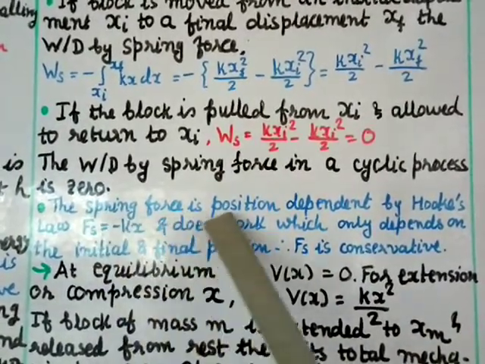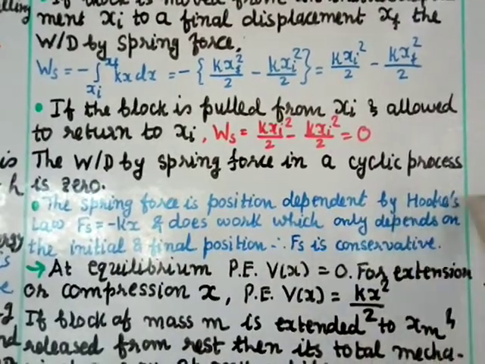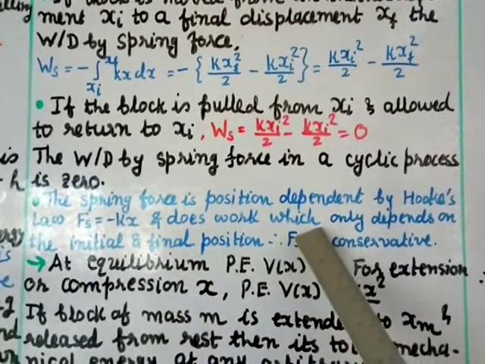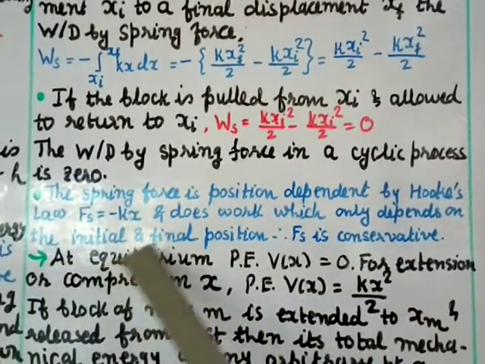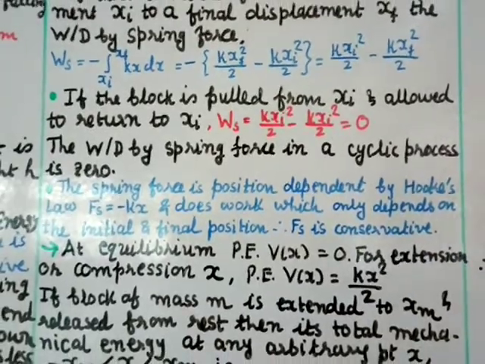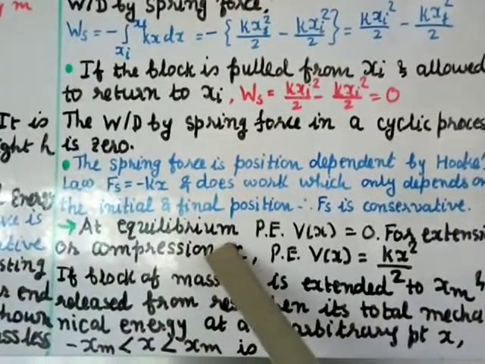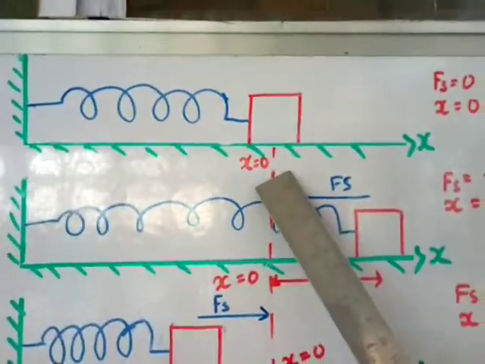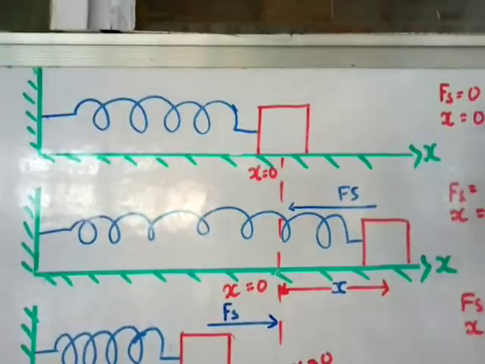The spring force is position dependent by Hooke's law, that is Fs equal to minus kx, and it does work which depends only on the initial and final position. Therefore, Fs is conservative. That means the spring force is conservative. At equilibrium, the potential energy V(x) is equal to 0. Equilibrium means this position, where x is 0 and Fs is 0.